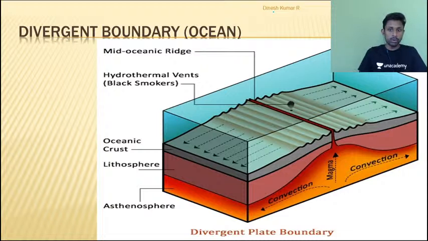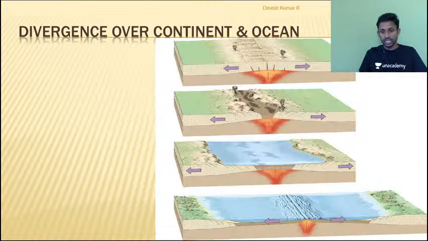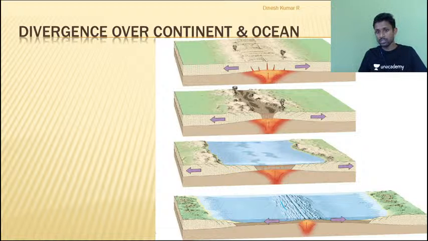Regarding the divergence boundary, if it takes place inside the ocean, I clearly explained how we get the mid-oceanic ridge. We have explained how we get oceanic ridges. Then finally we have understood that because of divergence a landmass is cracking. You get a rift valley initially, you get block mountains here. After that this will become a nascent sea. Do you remember we have taken the example of the present day Red Sea in this case.